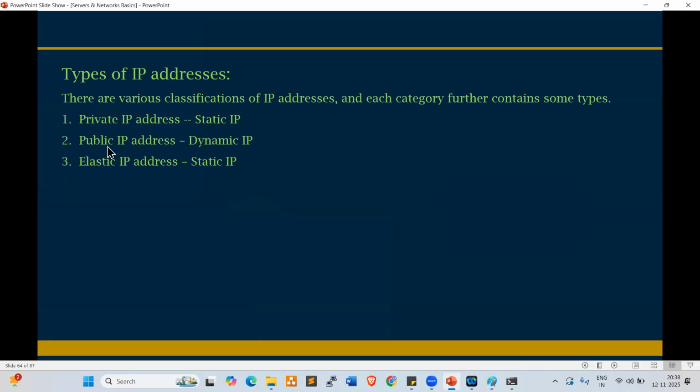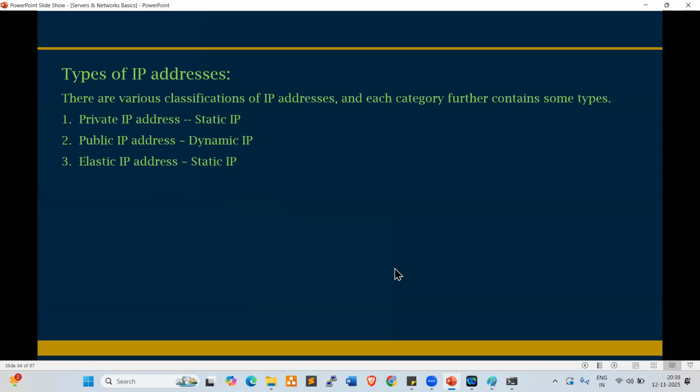What is public IP? Public IP is a dynamic IP. This IP will be changed every time you start your server. This IP is mainly used to connect to our server. Elastic IP is a static IP again. This is not free of cost, it is a bit costlier.